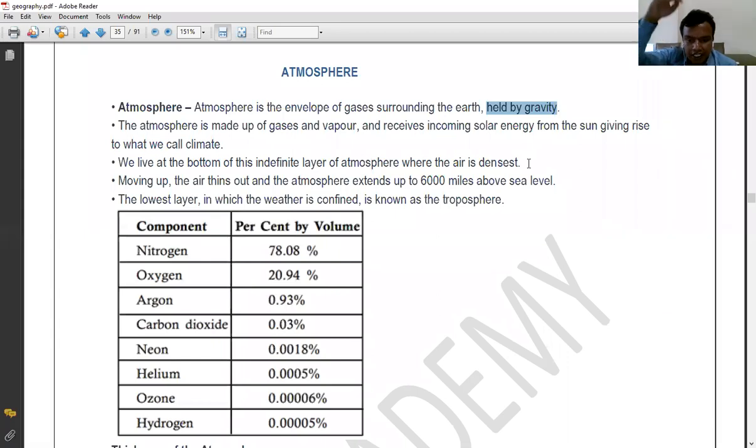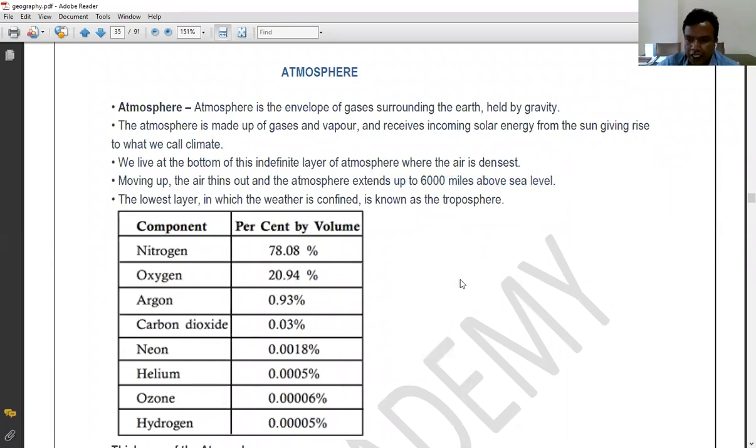As we move upwards, the air becomes less dense, lighter, because of the decrease in the gravitational force. Since the gravitational force is more at the bottom of the atmosphere, denser gases are available there, and as we move upwards, the influence of the Earth's gravity decreases, and that is why the air becomes thinner and thinner, and ultimately after around 6,000 miles height, the atmosphere vanishes. So moving up, the air thins out and the atmosphere extends up to 6,000 miles above sea level.